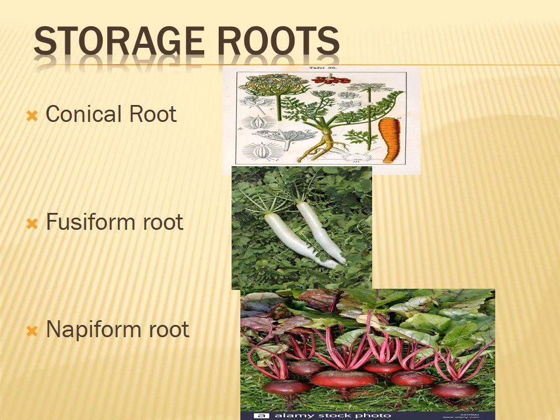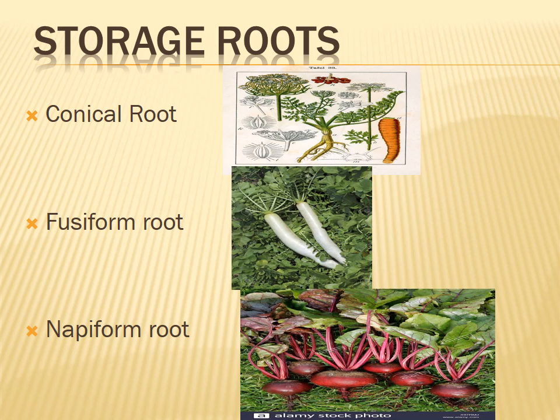But note this point: storage roots are an additional function. In some plants, roots perform additional functions. The main function is absorption, and it gives rigidity to the plant. Here, storage of roots is an additional function; storage is a secondary function. So what are the storage roots? Conical root. Look at this picture. What is the difference from other plants? Can you find it?